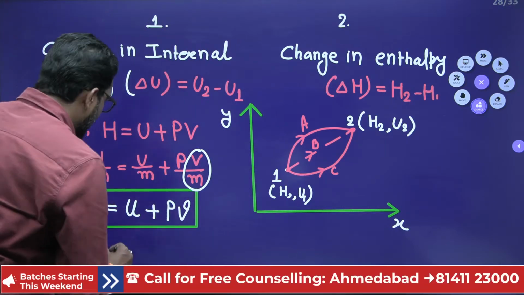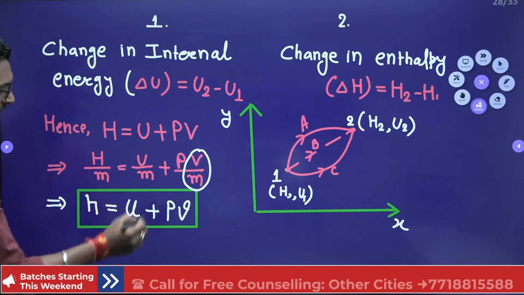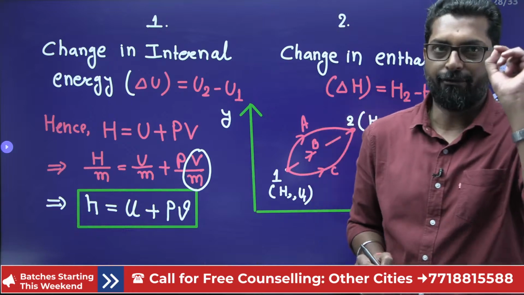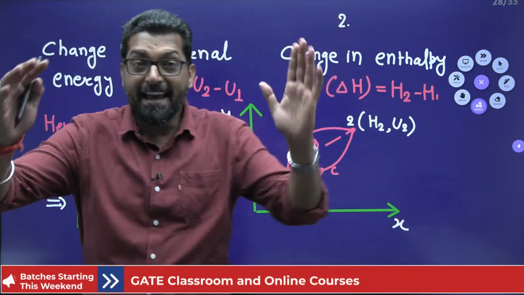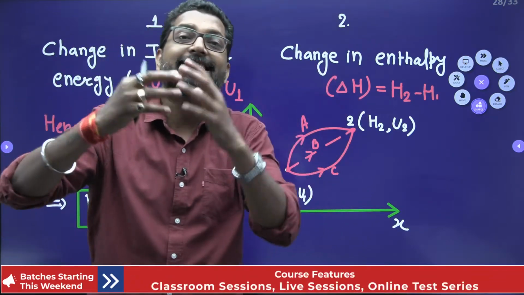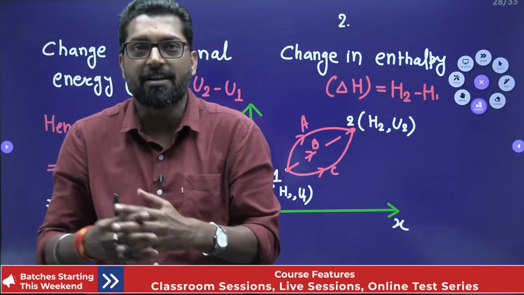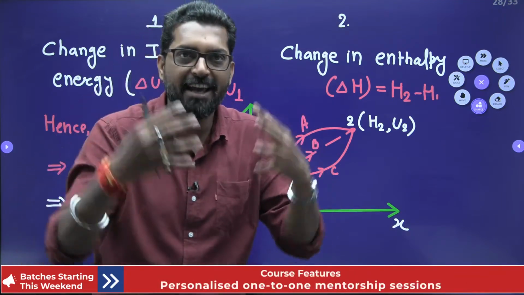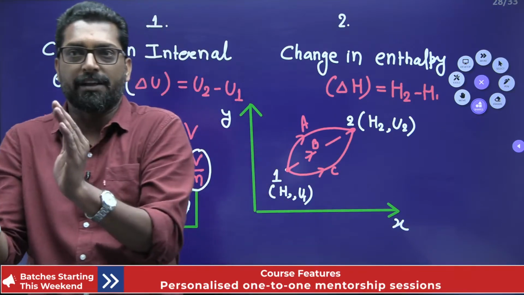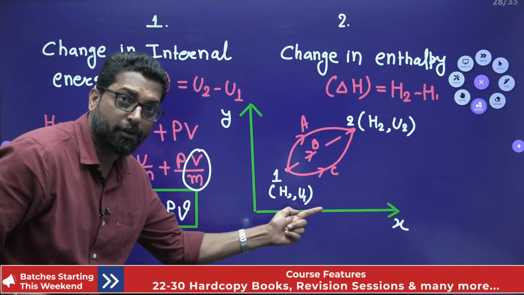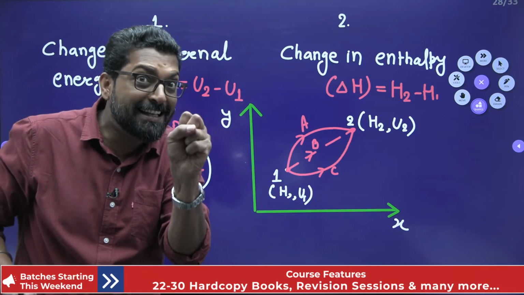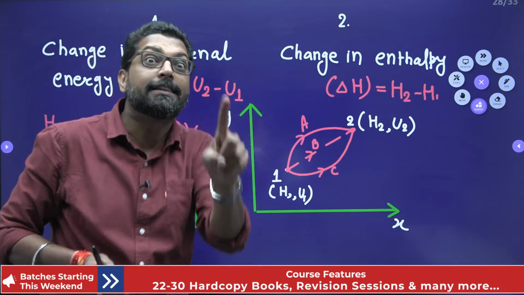So beta, this is called the specific enthalpy. This is called the specific internal energy. This is P into the specific volume. So mind it, there are very important things. Change in enthalpy: enthalpy or internal energy is a property. That means it defines the system. So it is the change in a property for any process. But if you talk about the change in enthalpy, what is the change in enthalpy at constant pressure? That gives the heat transfer.